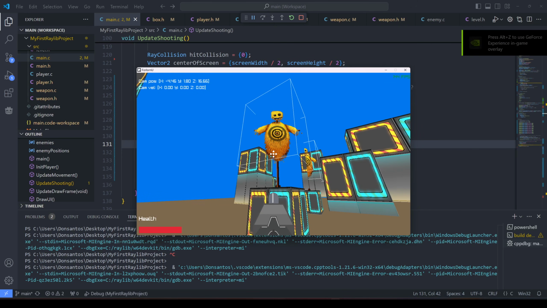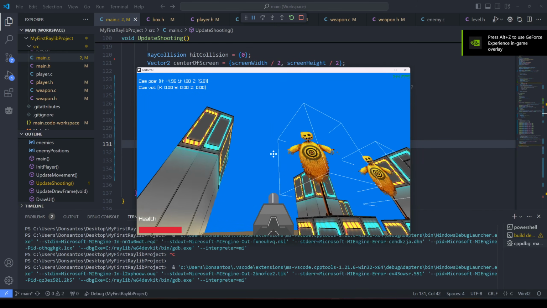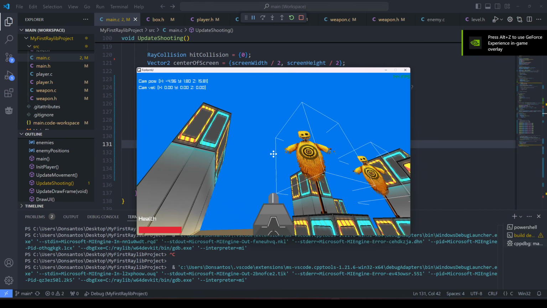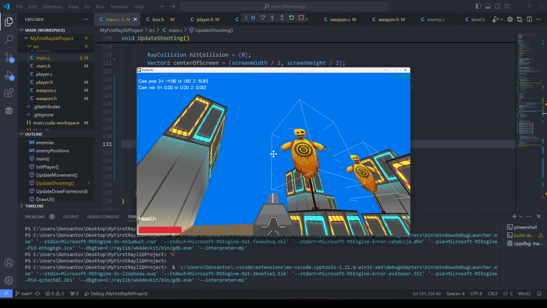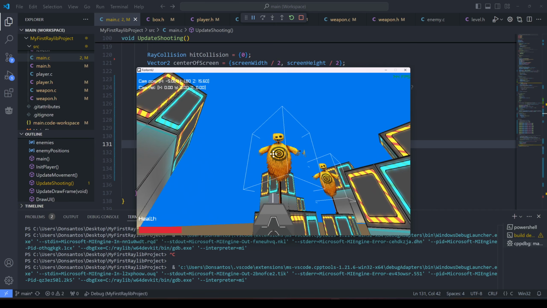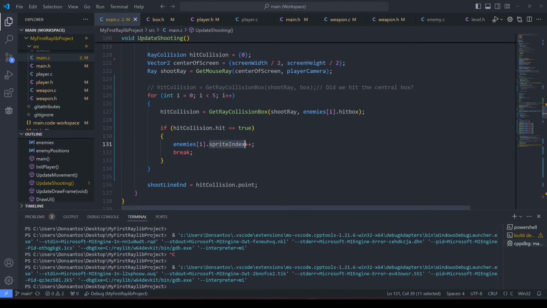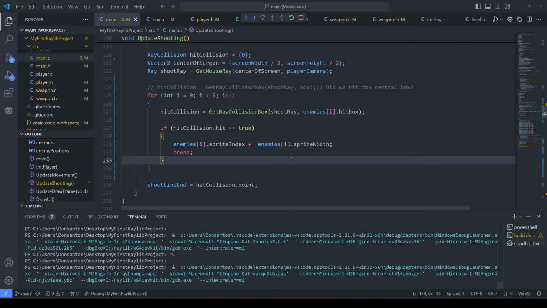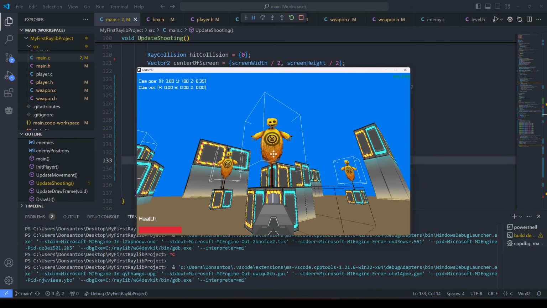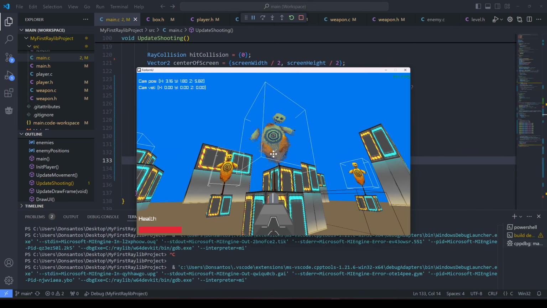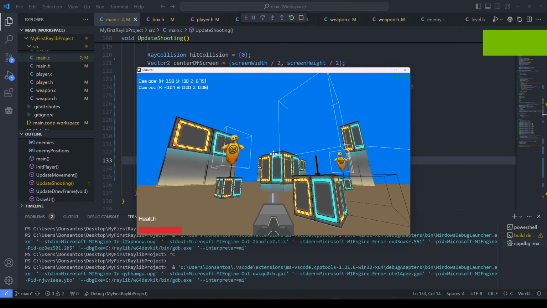Wait, it's moving. I'm hitting it. Missing, hit. It's not doing what I was hoping. Oh yeah, of course, I'm a dummy. The sprite index is the width of the sprite. Ah, Jesus. So plus equals sprite width. I need to offset it by 128. I was moving it 1 pixel. Yeah, look at that. Look at that.